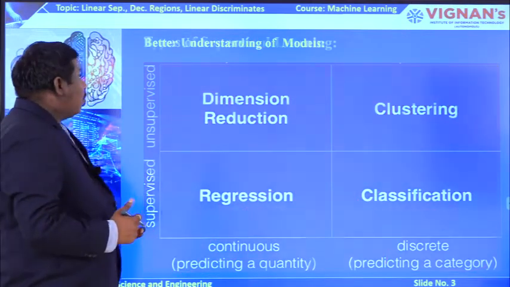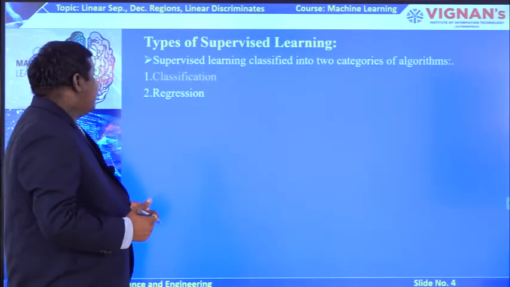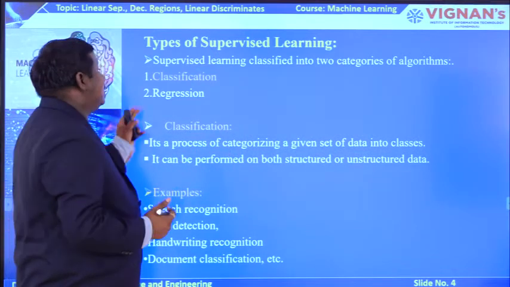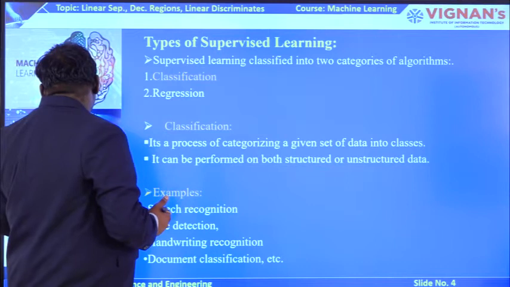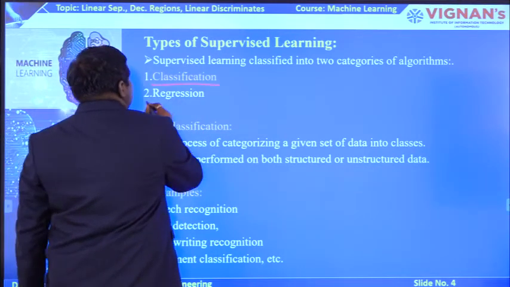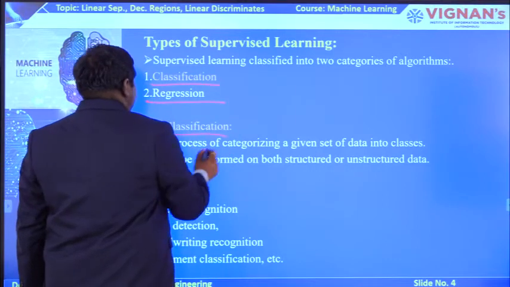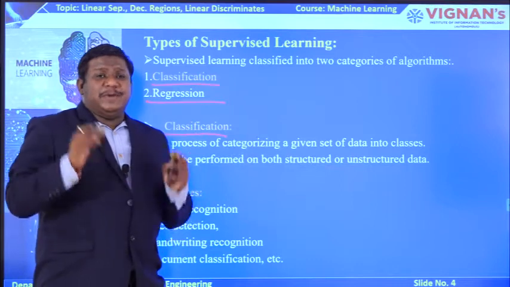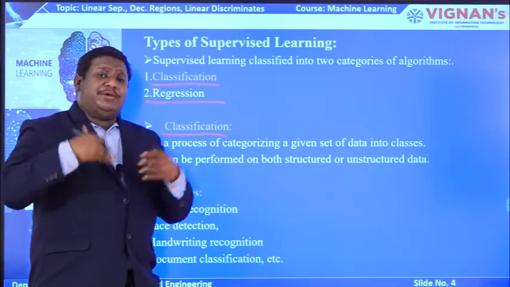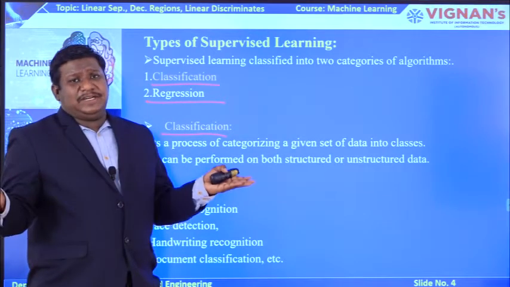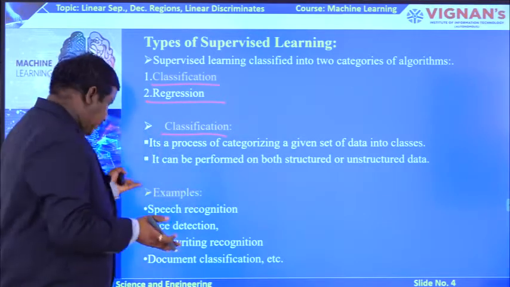Okay, so now let's go to the types of supervised learning. I already told you in my previous slides and lectures that supervised learning is classified into two types. The first one is classification, the second one is regression. Classification is the process of categorizing a given set of data into classes. Basically, in classification you categorize or separate big data into separate classes. That is the main process followed in classification.